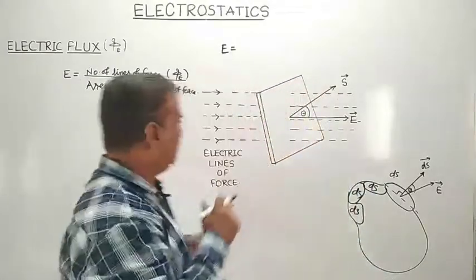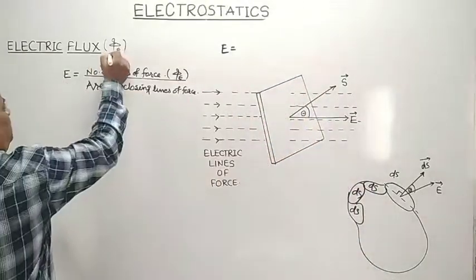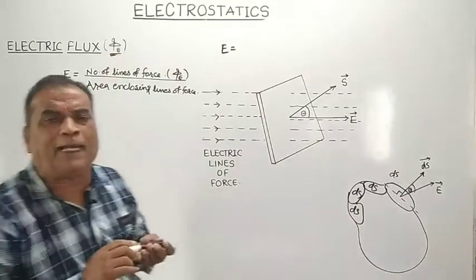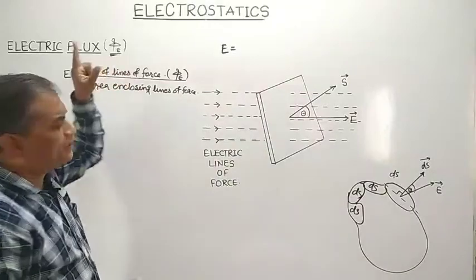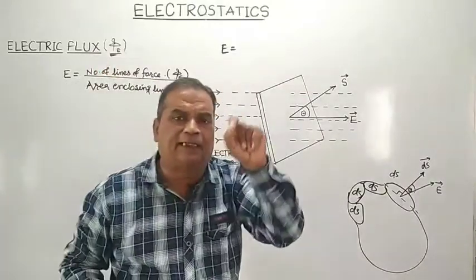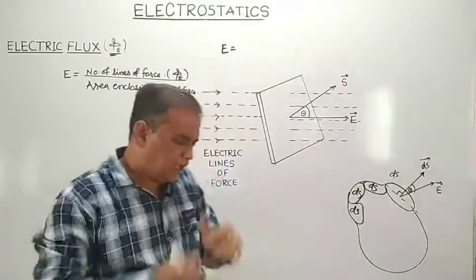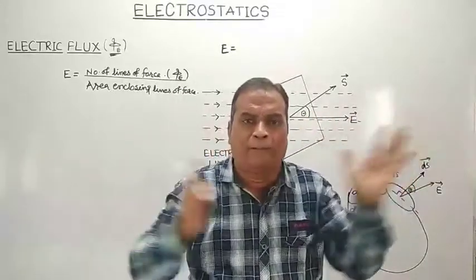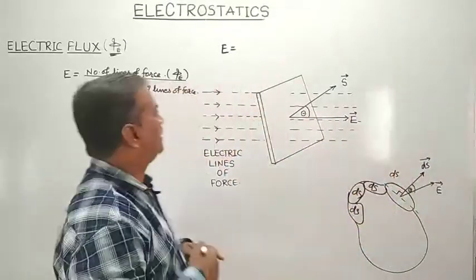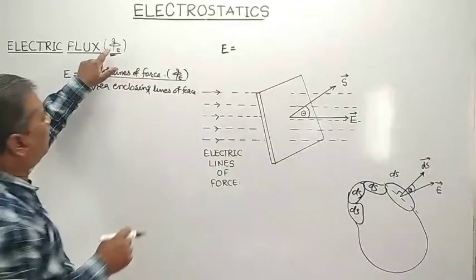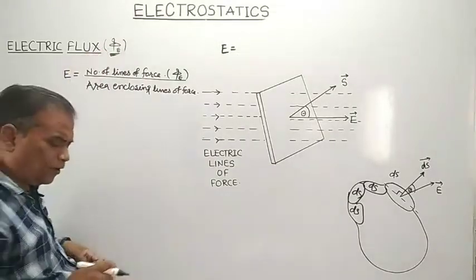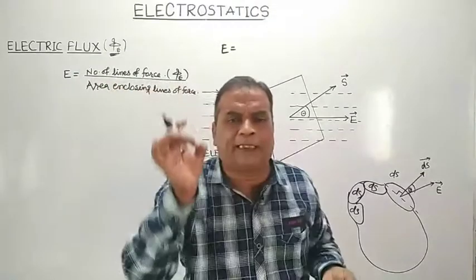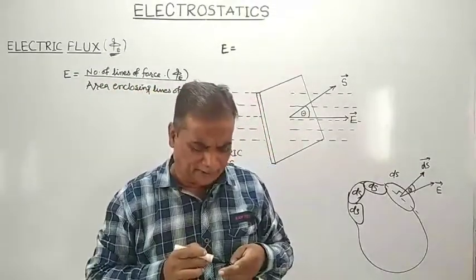Remember, electric flux is denoted by phi suffix E; flux is denoted by phi and the suffix E represents electric. To distinguish between magnetic flux and electric flux: magnetic flux is denoted by phi suffix B, and electric flux is denoted by phi suffix E, E standing for electric field.